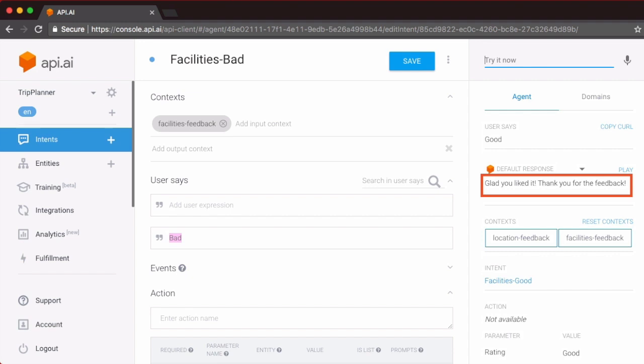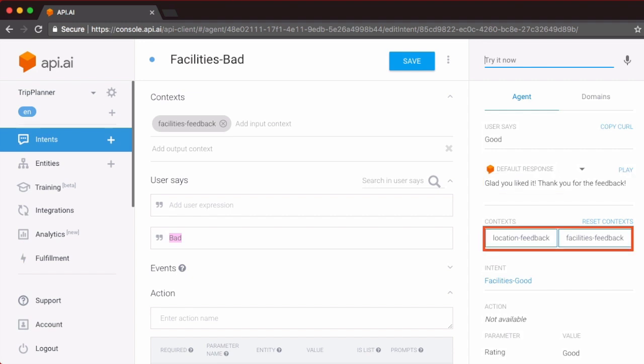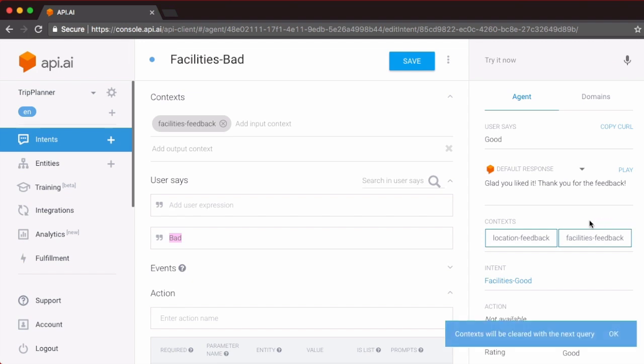This is one branch. There are two contexts that are active at this point in time. The location feedback context, which was set by our support intent, the entry point to this nonlinear dialogue, and the facilities feedback context that was set by our location good intent. Click on reset context so that we can do another test run and branch through another set of intents.